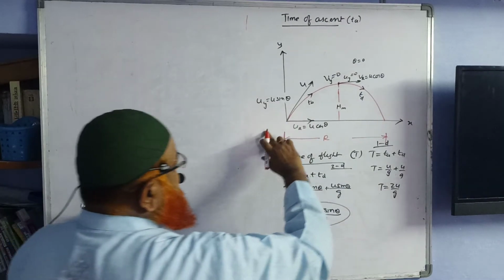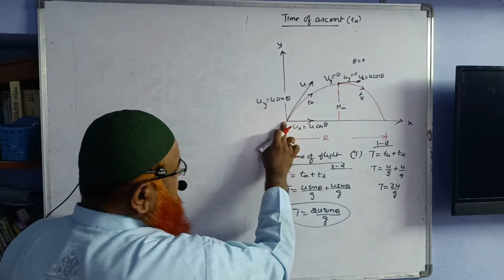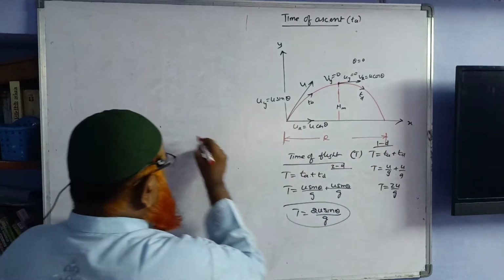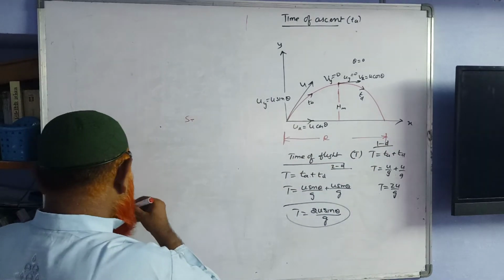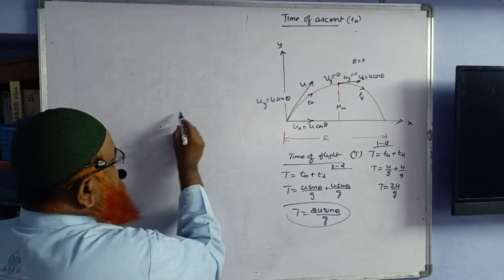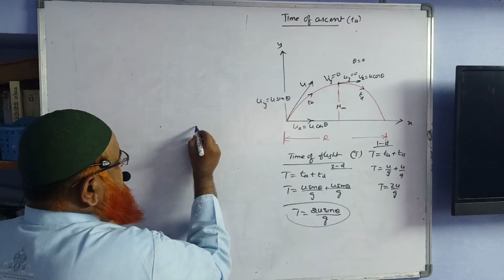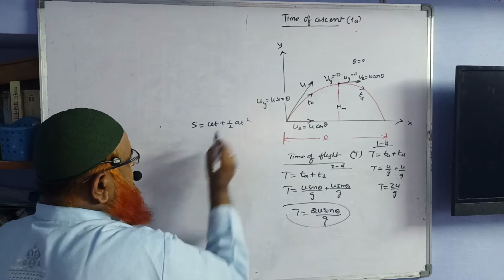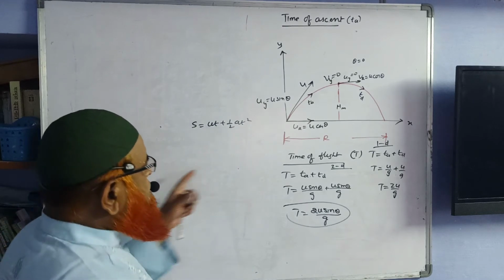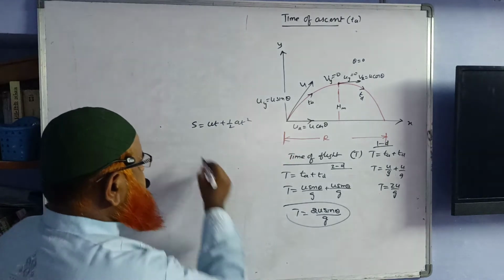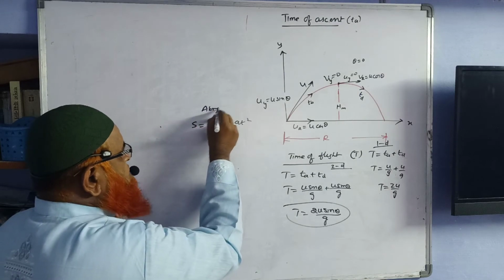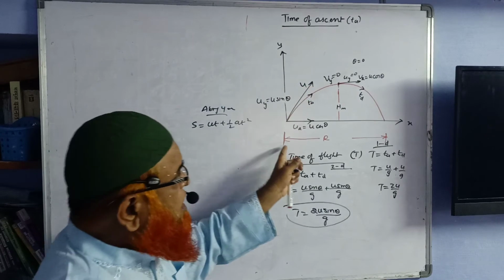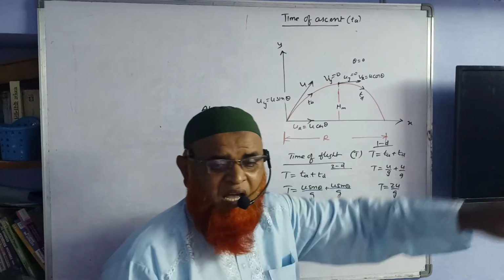Now, let us take, during the time of flight, the body is starting from here, ending up to here. So, what general formula will you take to find out the time of flight? You will consider S is equal to ut plus half at square. Let us imagine you are getting this formula. Now, displacement along y-axis. This is all taking place along y-axis, I told you. So, time of flight is also taking place along y-axis only. Only range is considered in the x-axis.